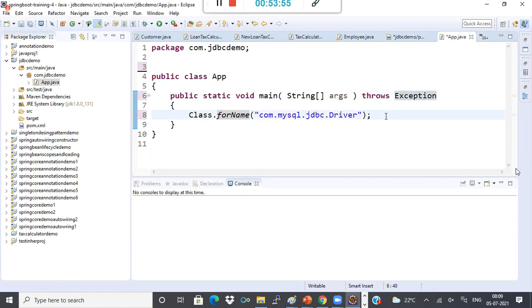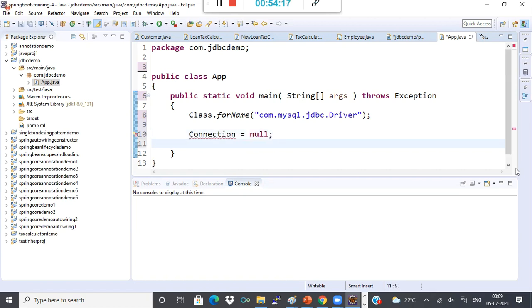So what I'll do now is, I'll say Connection is equal to null.